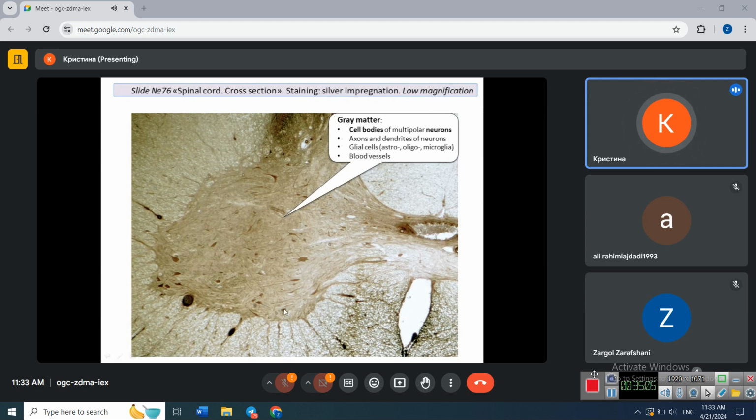All neurons here are multipolar. Also axons and dendrites of neurons, and also glial cells, which include astrocytes, oligodendrocytes, microglia, and also blood vessels. In white matter we have cross-sections of myelinated nerve fibers, glial cells, including astrocytes, oligodendrocytes, and microglia, and blood vessels.